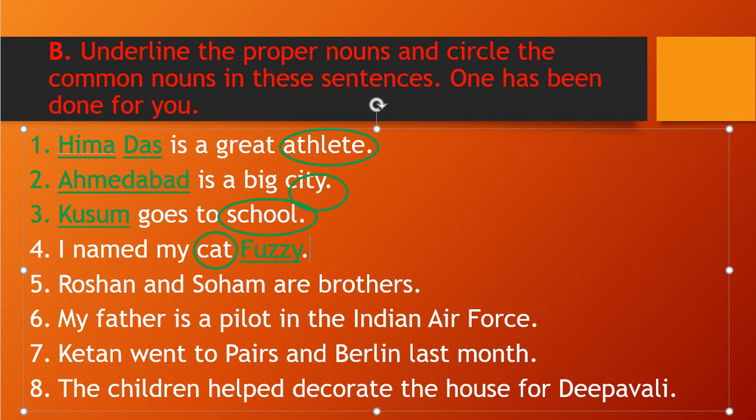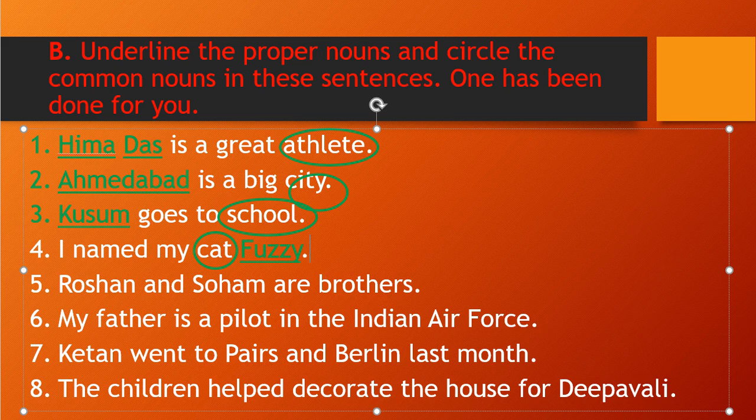Roshan and Soham are brothers. You see here, Roshan and Soham are already written with capital letters. If you know that a proper noun always comes with a capital letter, you can easily identify the proper nouns. Common nouns are what you tell in general. Brothers is in general, we are brothers, right?